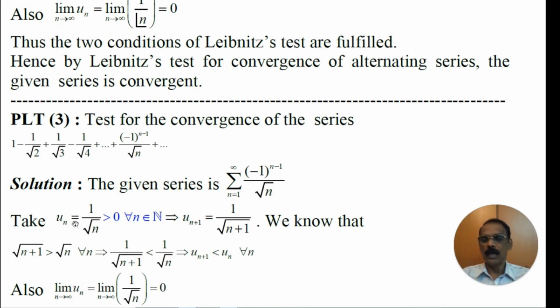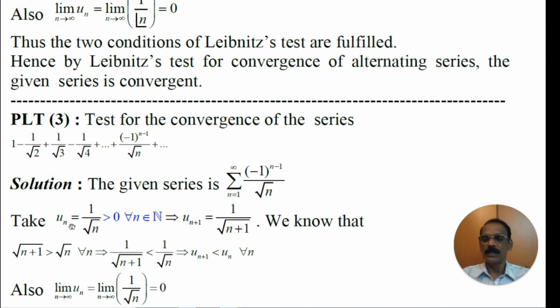What is u1? 1 by root 1 is 1. What is u2? 1 by root 2. What is u3? 1 by root 3. What is u4? 1 by root 4. 1, 1 by root 2, 1 by root 3, 1 by root 4 are all positive. Therefore, each un is positive. That's the first condition is satisfied.